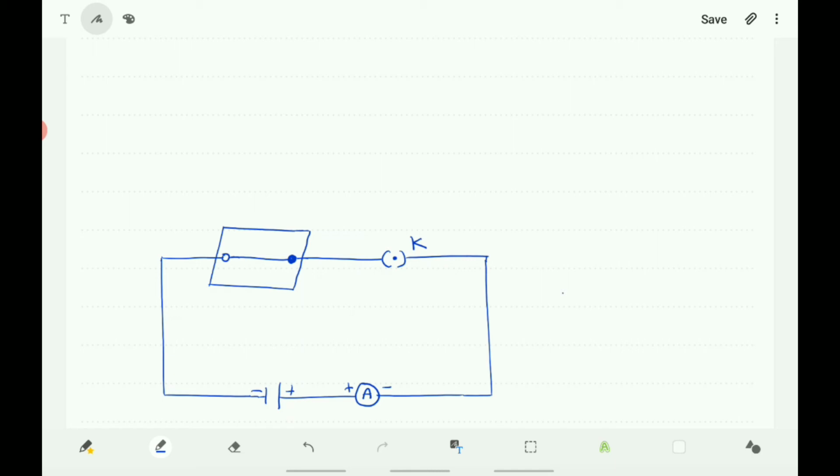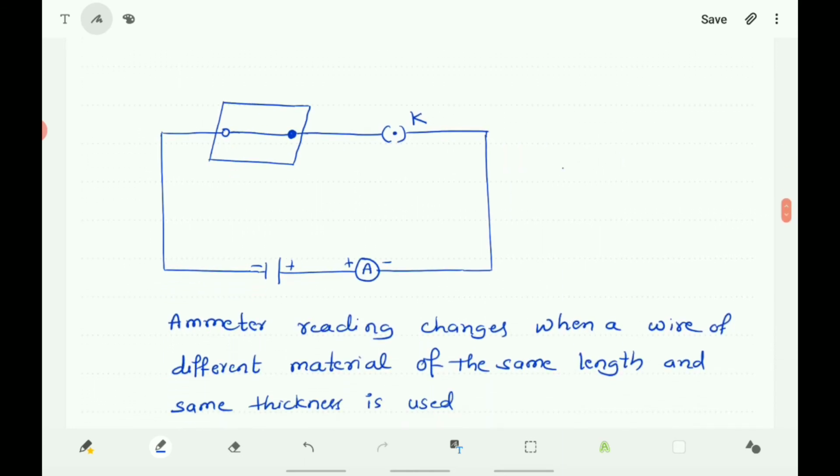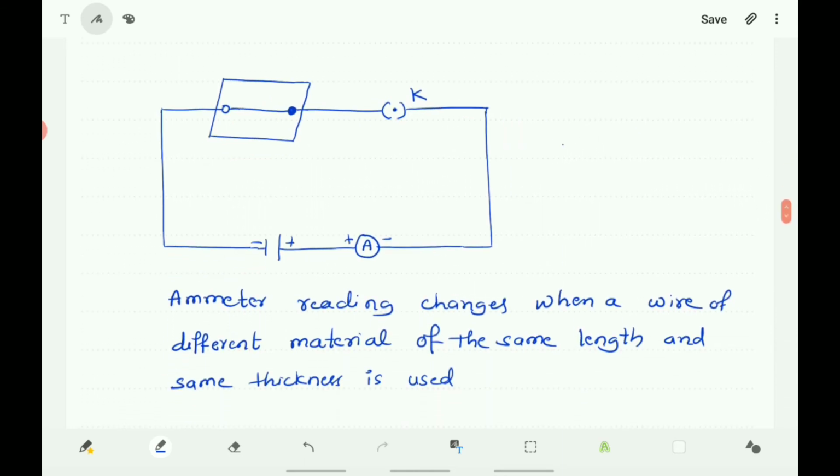Complete the circuit by inserting the plug key and note down the reading in the ammeter. You may observe that the current flowing through the circuit is changed. The ammeter reading changes when a wire of a different material of the same length and same thickness is used.